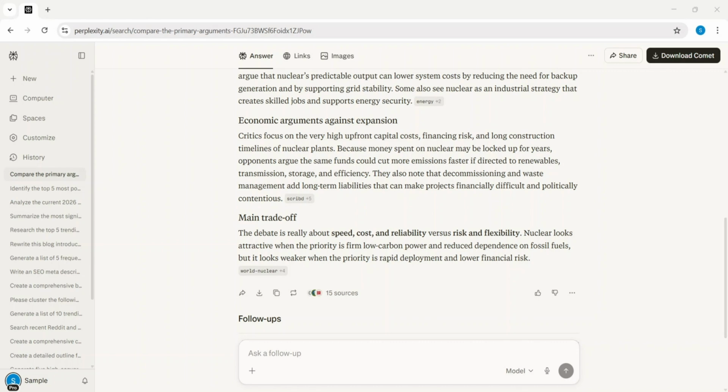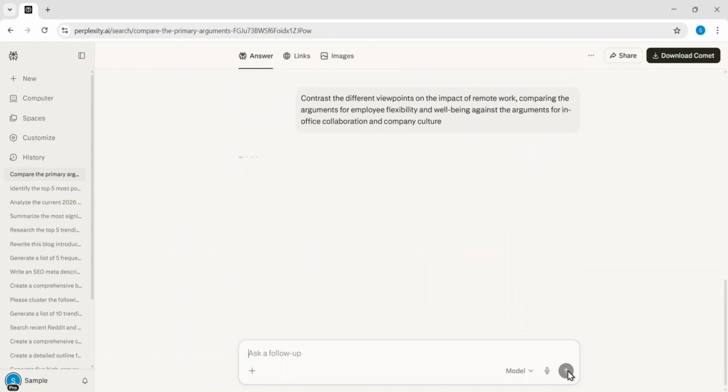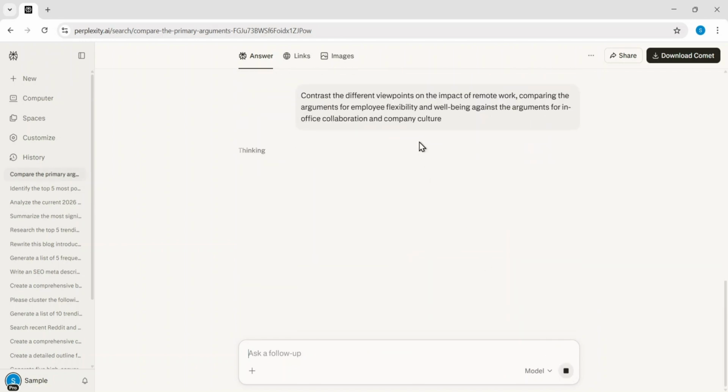Now, I want to explore a different topic to see how the tool handles social debates, so I move down to the follow-up box. I type in a request to contrast viewpoints on the impact of remote work, specifically comparing employee flexibility and well-being with the benefits of in-office collaboration and culture.